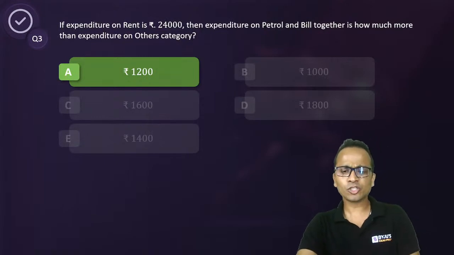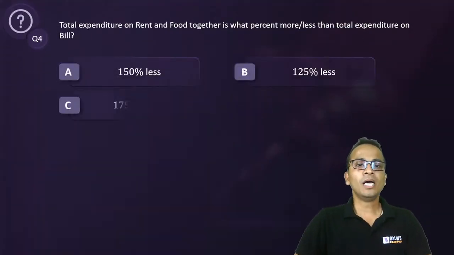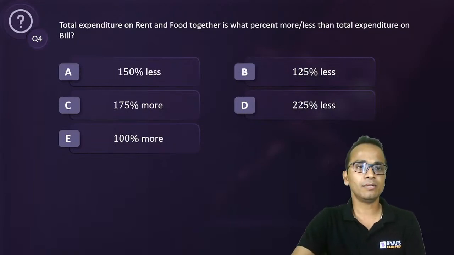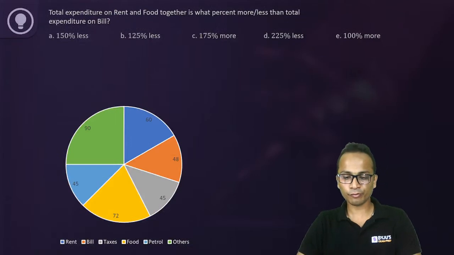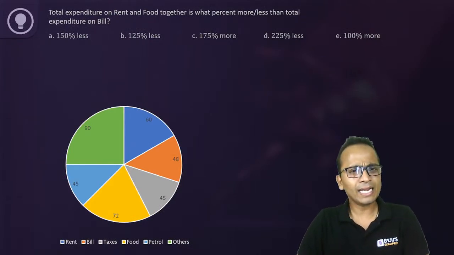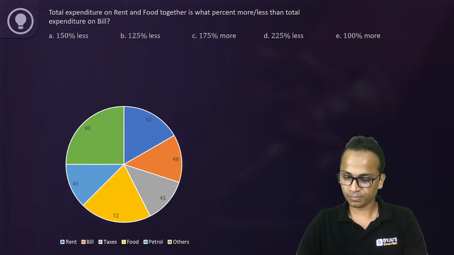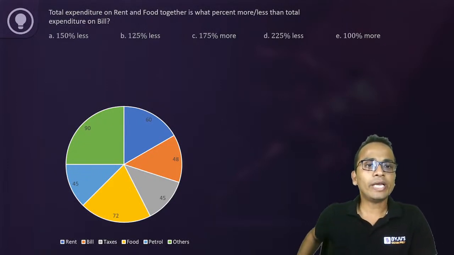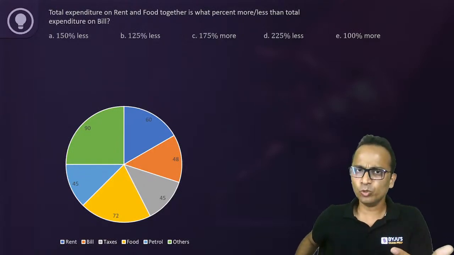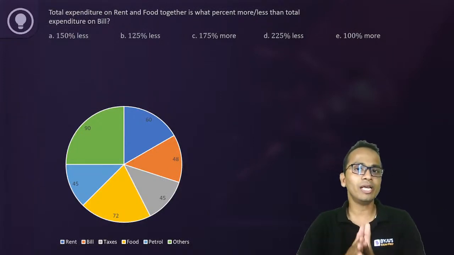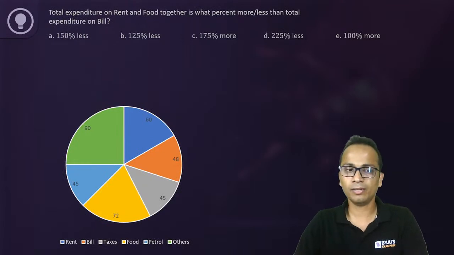Okay. So the next question based on the same pie chart. Total expenditure on rent and food together is what percentage more or less than total expenditure on bill? So the data is in front of you. Now you can start solving. And yes, you can get the answer of this question orally. So try orally. So look at the contribution of rent and food. Now this is what percentage more or less than the total expenditure on bill.